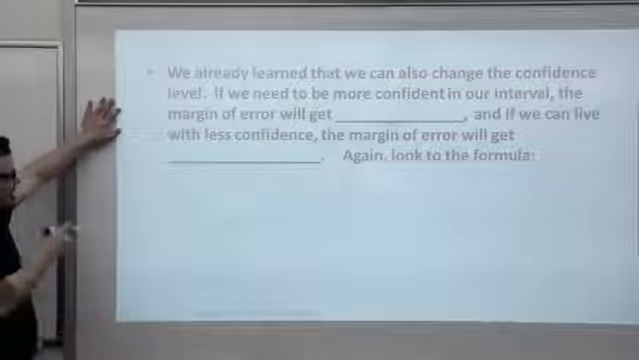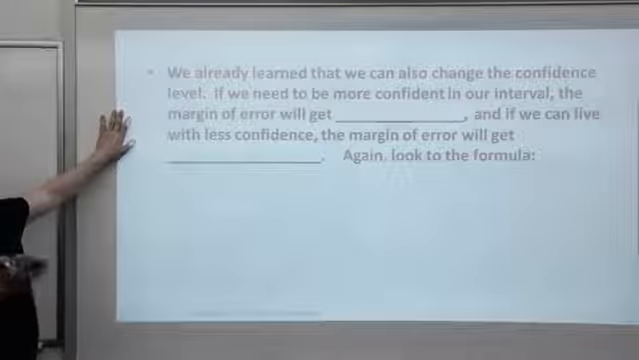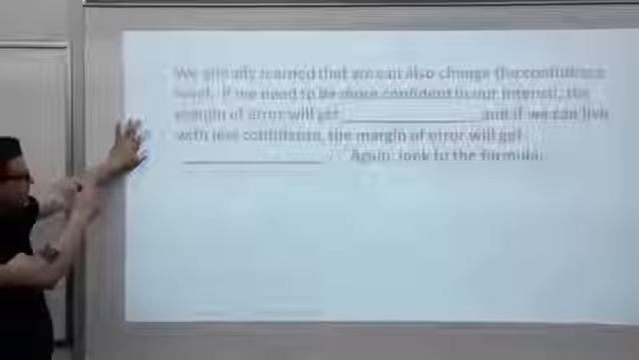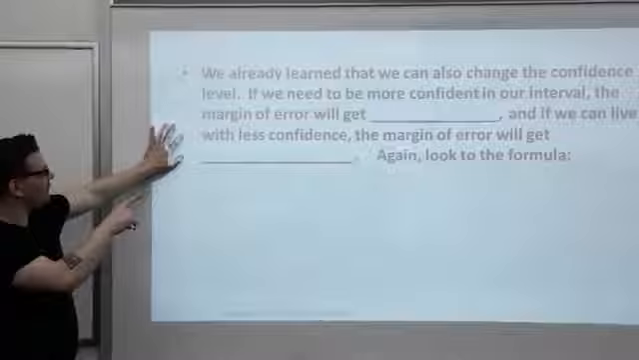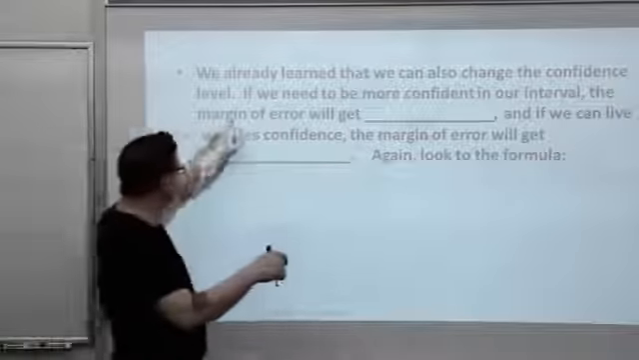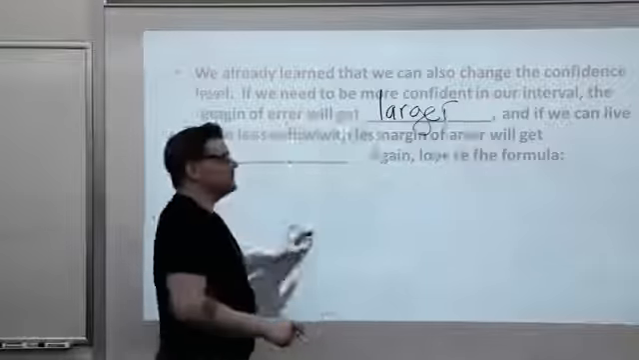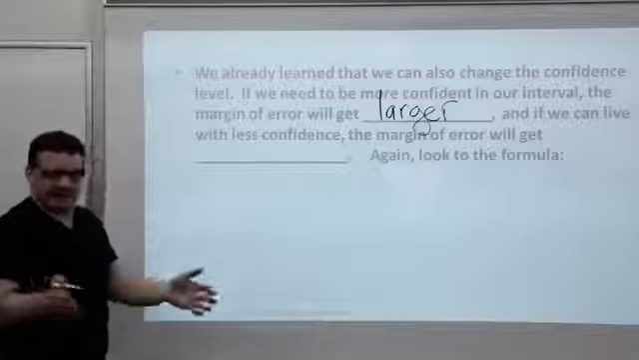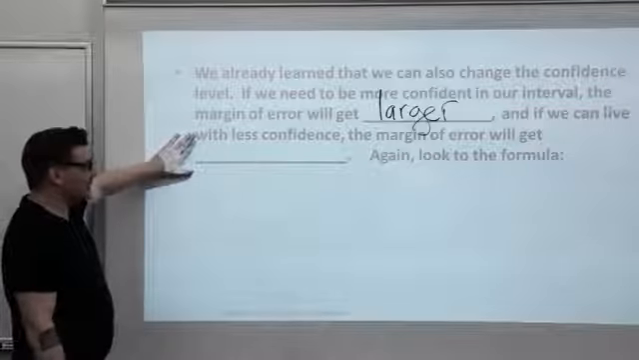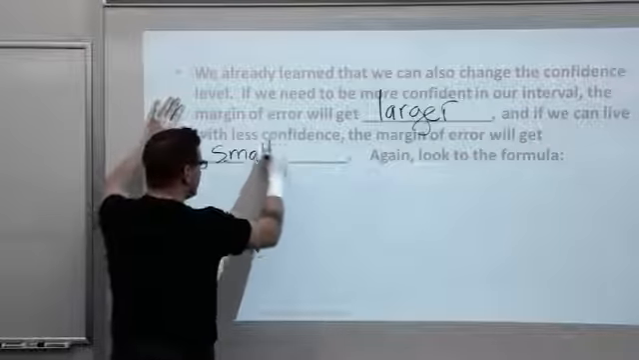We already learned we can change the confidence level if we need to be more confident. 90 up to 95, 95 up to 96, up to 98, 99, whatever. If we need to be more confident in the interval, the margin of error will get bigger. Well, the correct word here might be larger, right? Margin of error is just a number. It doesn't get skinnier, it gets larger. If we can live with less confidence, margin of error will get smaller.